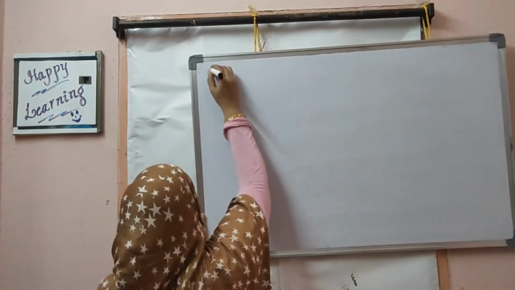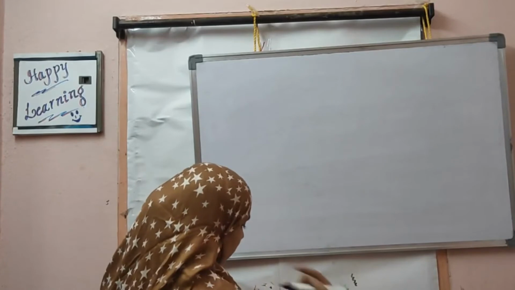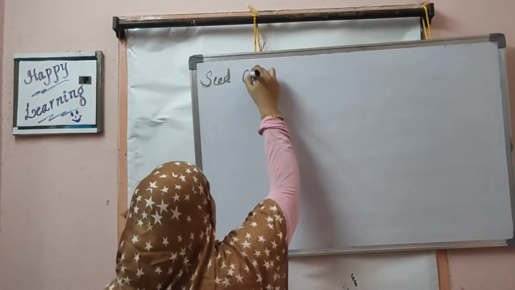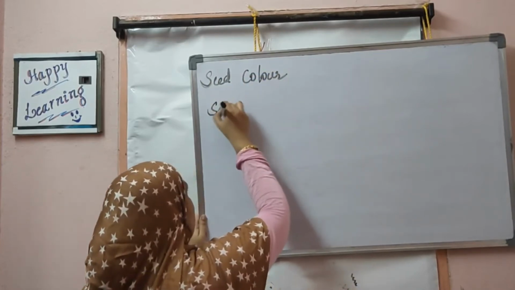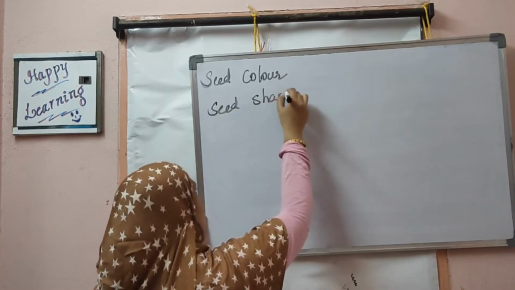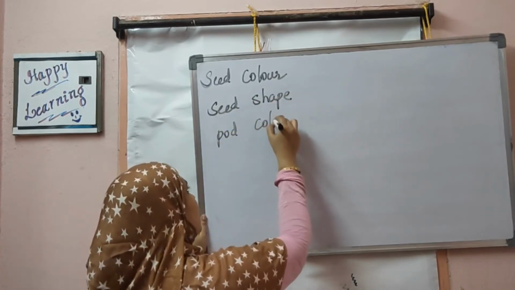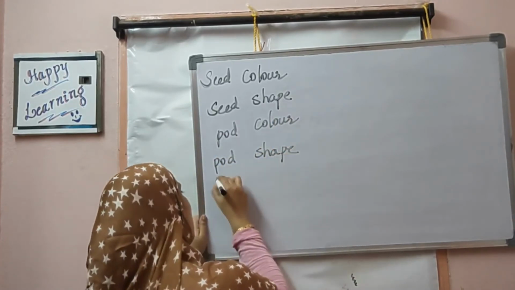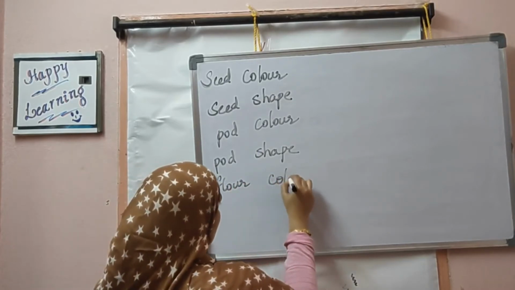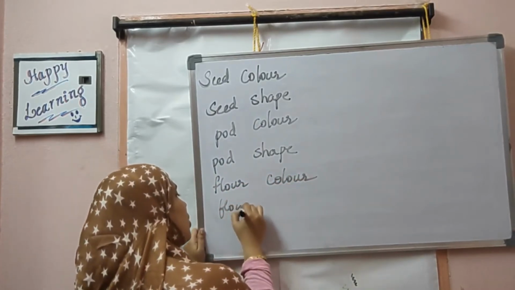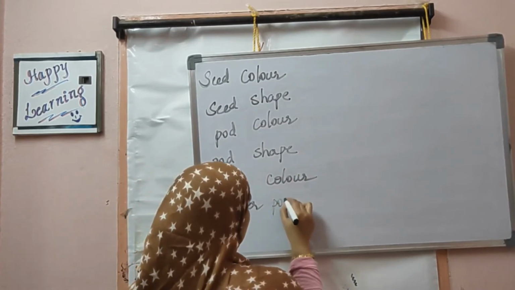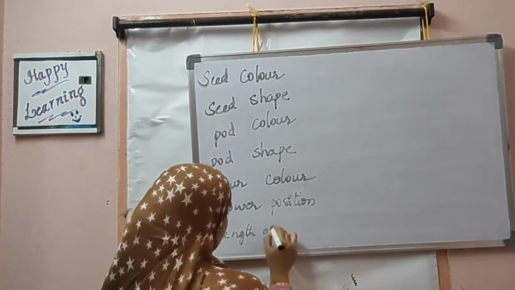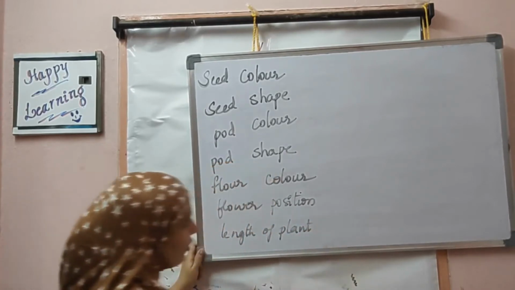He has chosen seed color, seed shape, pod shape, flower color, flower position, length of the plants. So I said they have well defined characters.